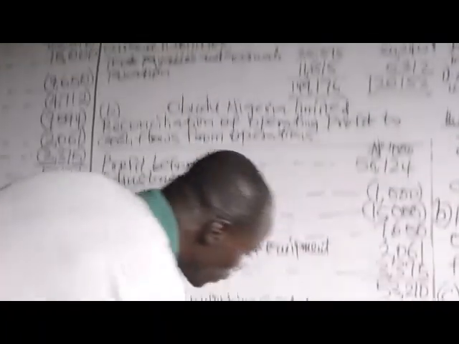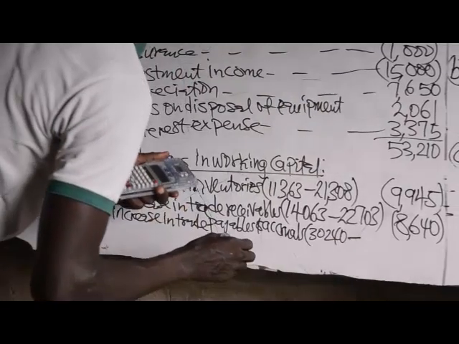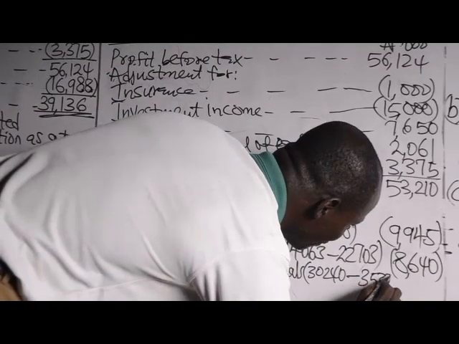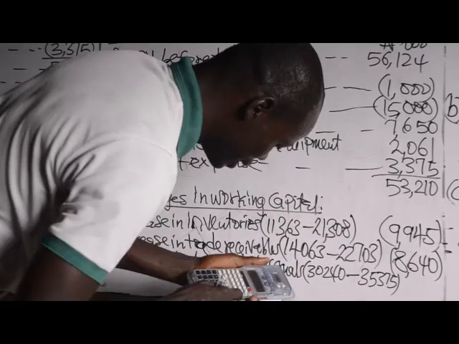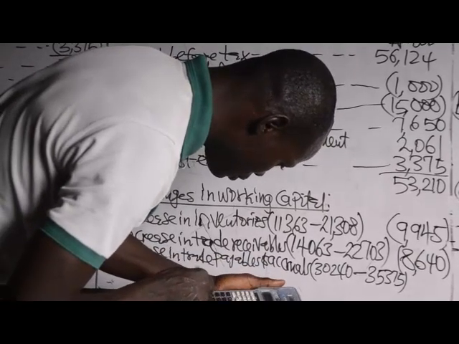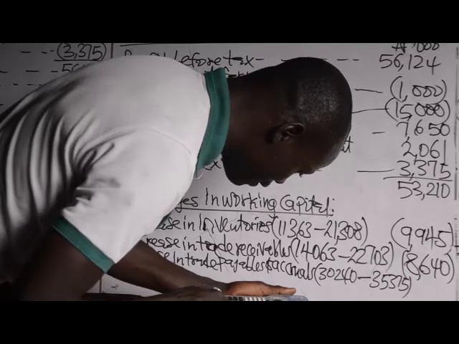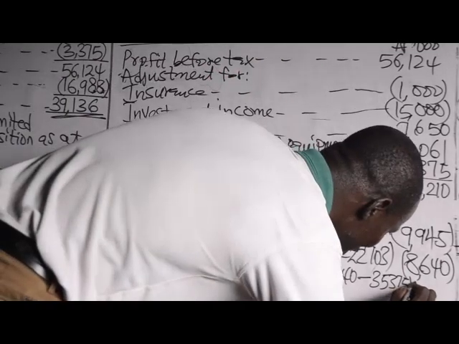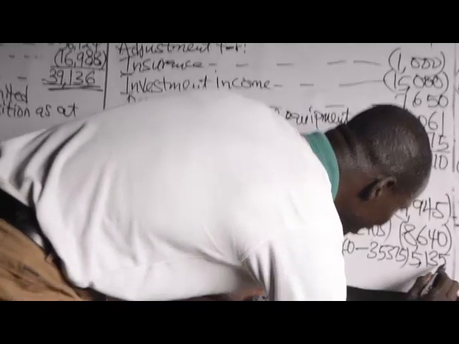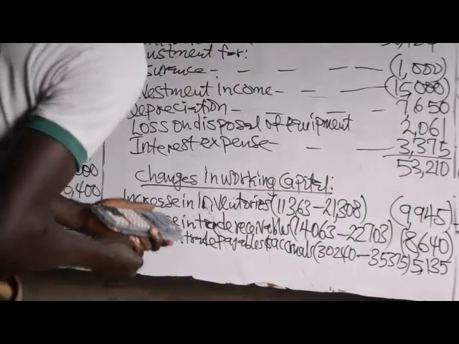It has increased by 5,135. Since increase in assets is minus, therefore increase in liability should be plus.